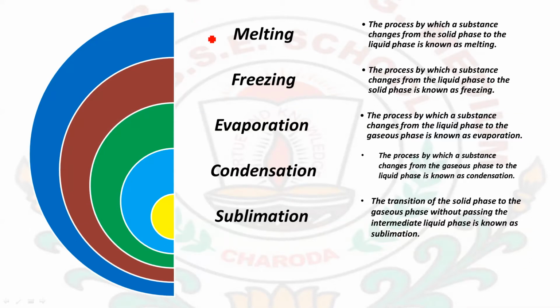In that we have seen different methods of interchanging the states of substances from solid to liquid, liquid to gas, or gas to solid. Also in the backward direction, from solid to gas, gas to liquid, and liquid to solid.